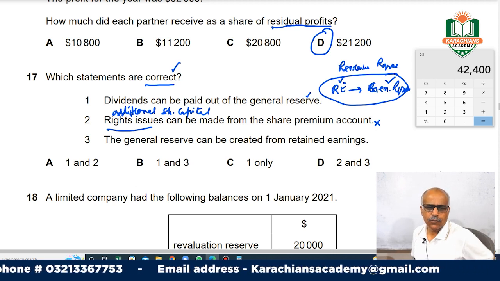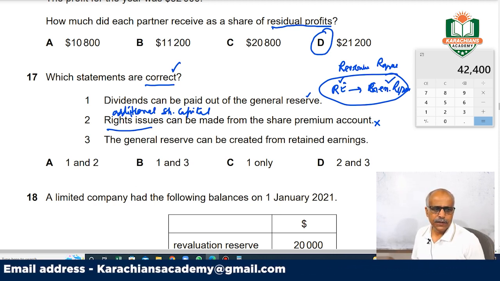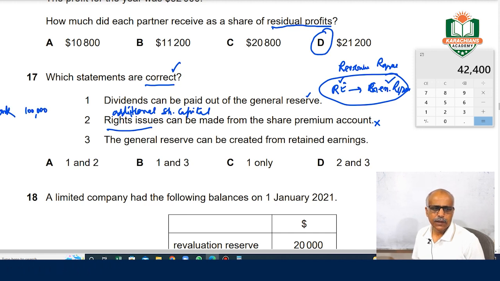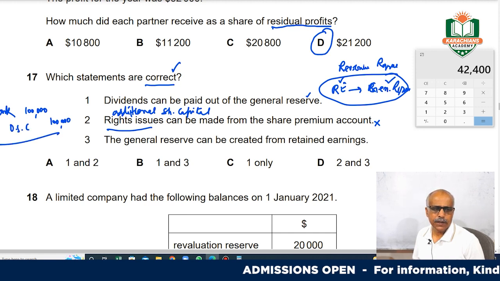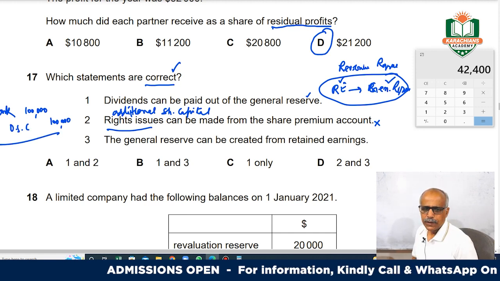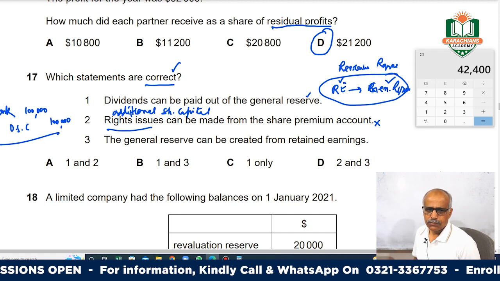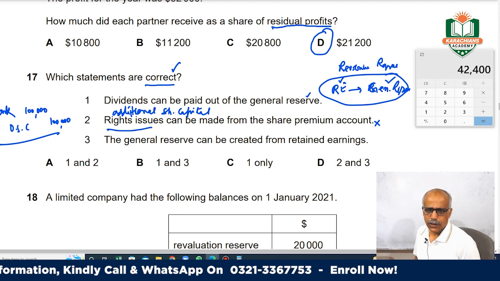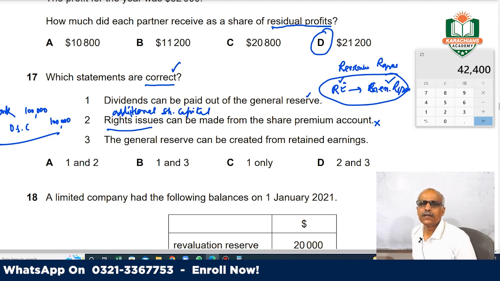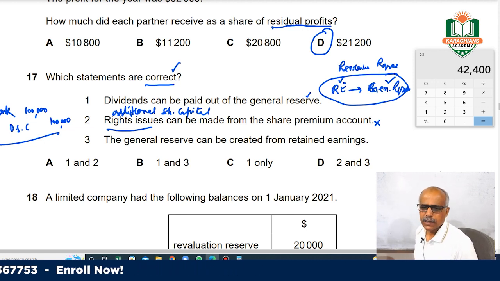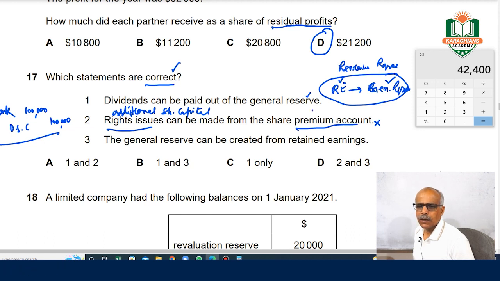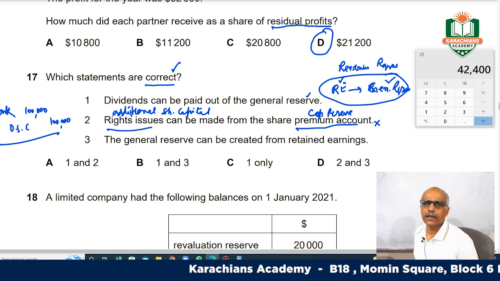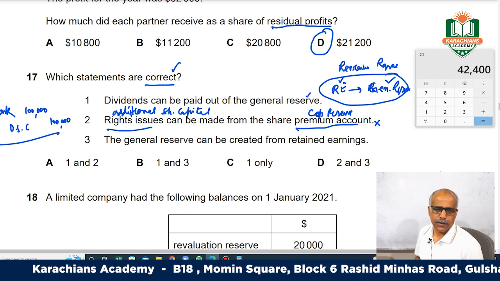The entry is normally bank debited and ordinary share capital credited, for example 100,000 of additional capital. So there is no involvement of the premium. Another point to note: premium is a capital reserve, and from a capital reserve you cannot declare a dividend, so this is incorrect.